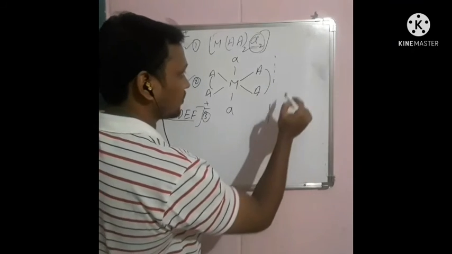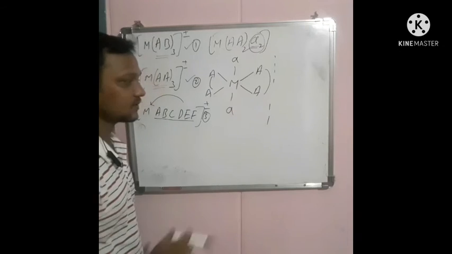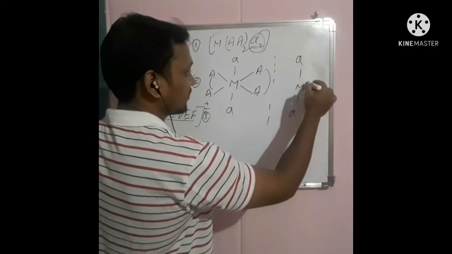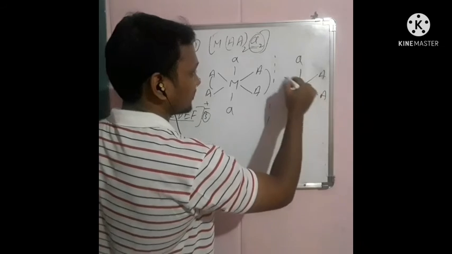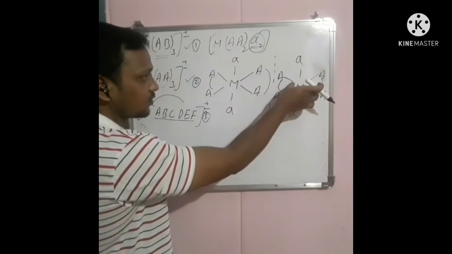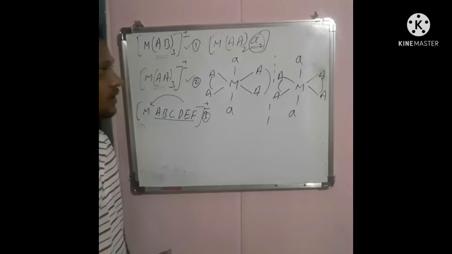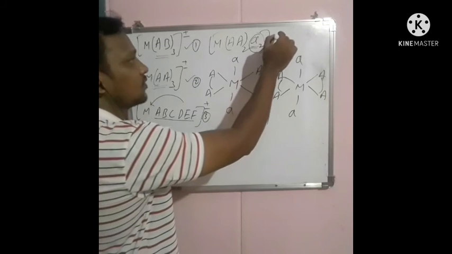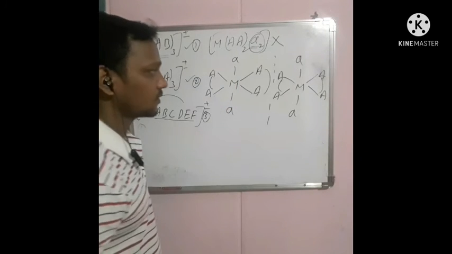So the mirror image of this compound is exactly superimposable. Okay, MA and A and A and A. So this is the mirror image of this compound. This is exactly superimposable. The trans isomer of this compound does not lead to optical isomerism.